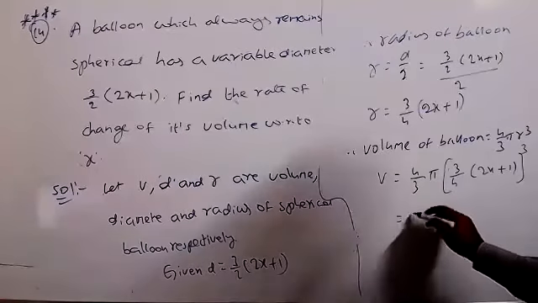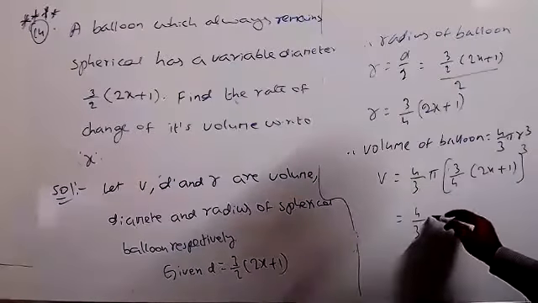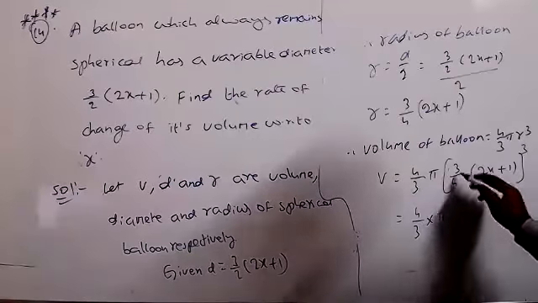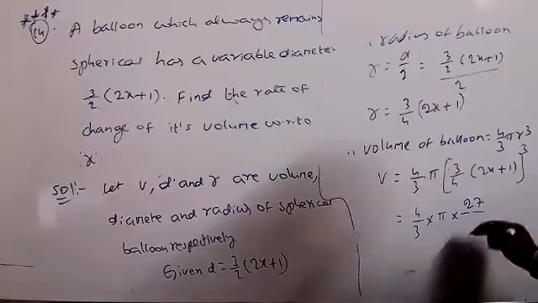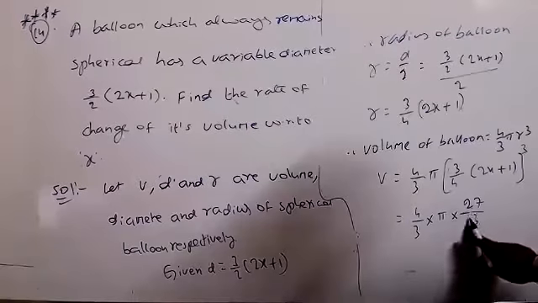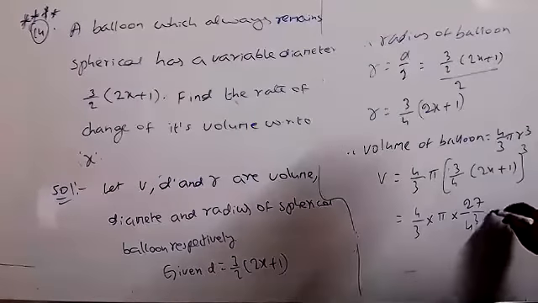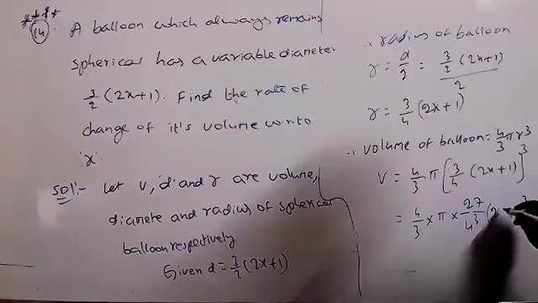Now simplify these values. 4 by 3 into pi into 3 cube means 27 over 4 cube, into 2x plus 1 whole cube.